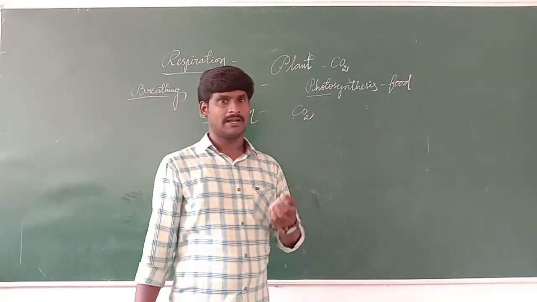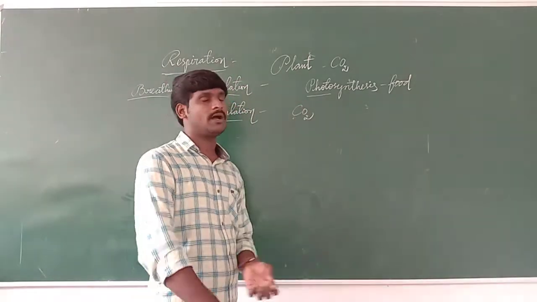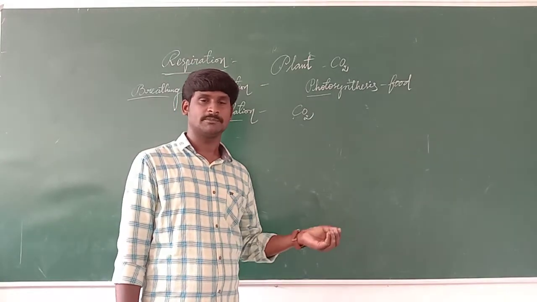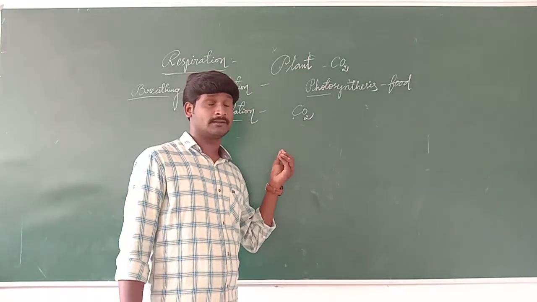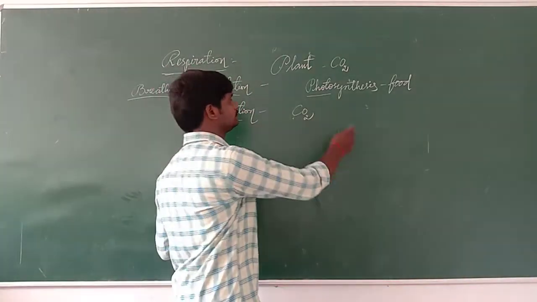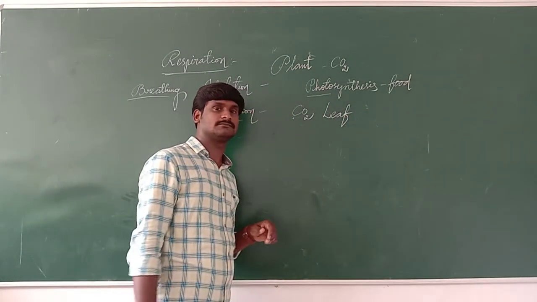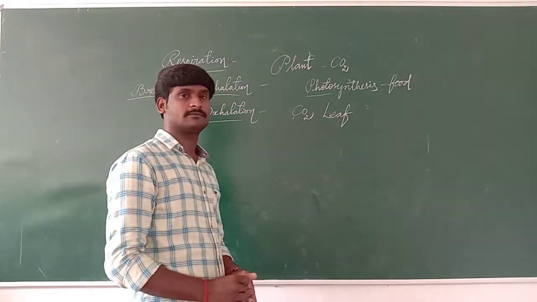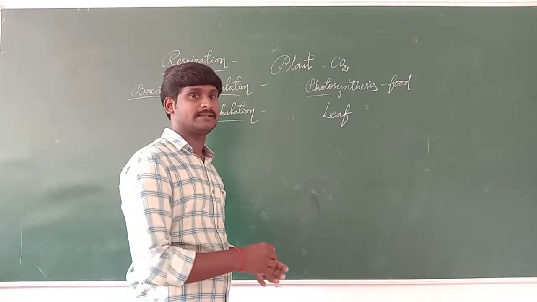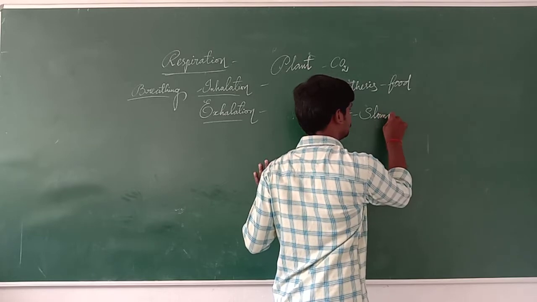Okay, for our life, if we want to take a breath, we need a nose. As for plants, what type of organ helps in exchanging gas in a plant? The part is the leaf. The leaves help the plants like a nose. That leaf contains a specific part, and that part is called stomata.